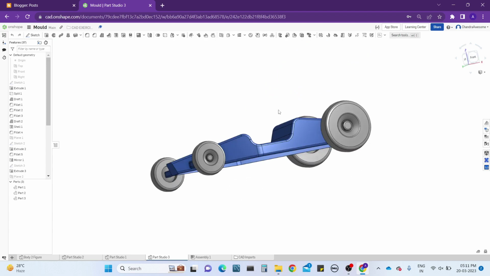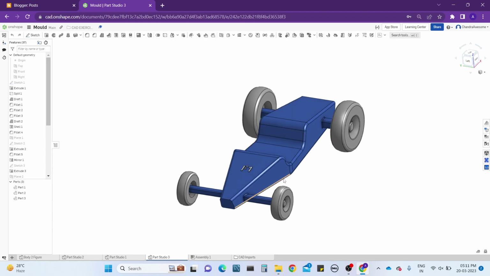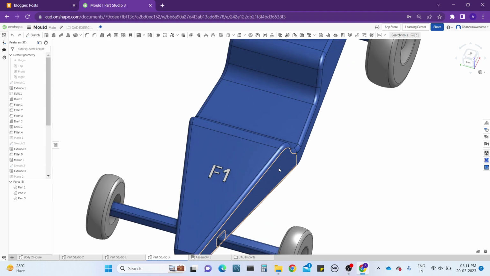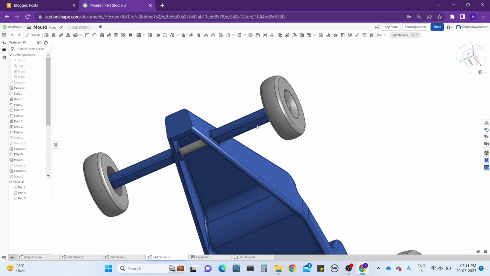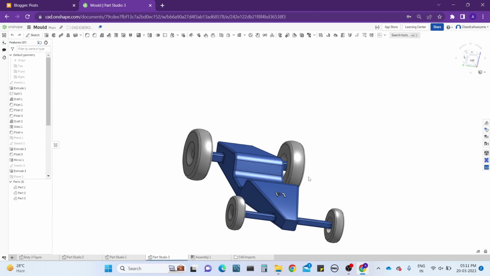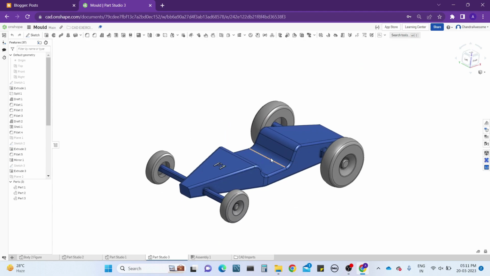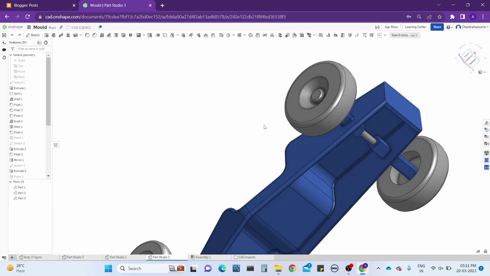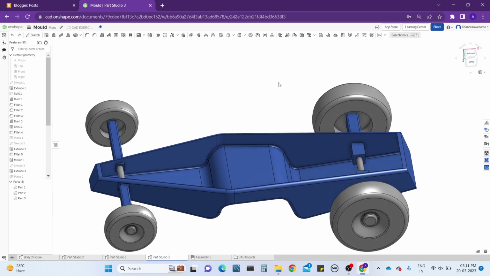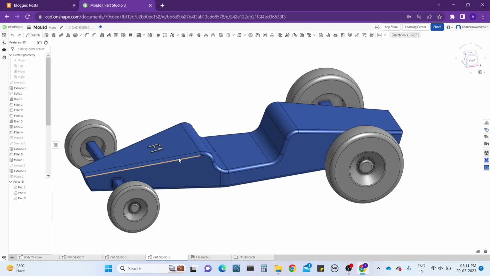And in the upcoming videos I will clearly teach you how to design this simple model car. It is not a particular process, but it makes you understand how to model, and it is very useful for beginners, Onshape beginners. So that's my intention, guys. I'm going to show you in the future videos also if you really love it.